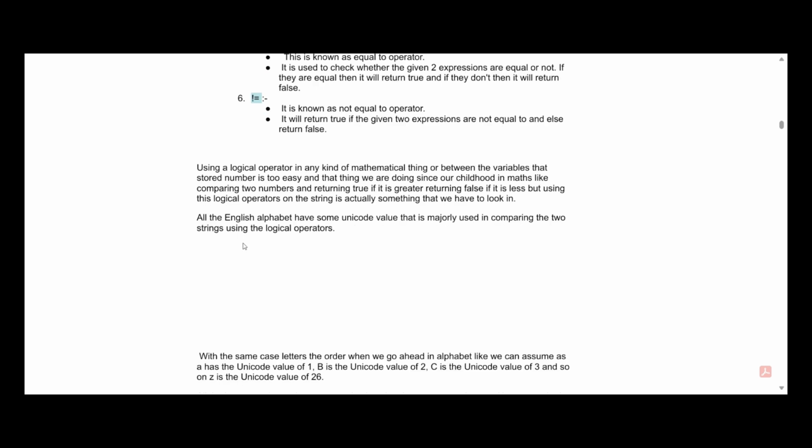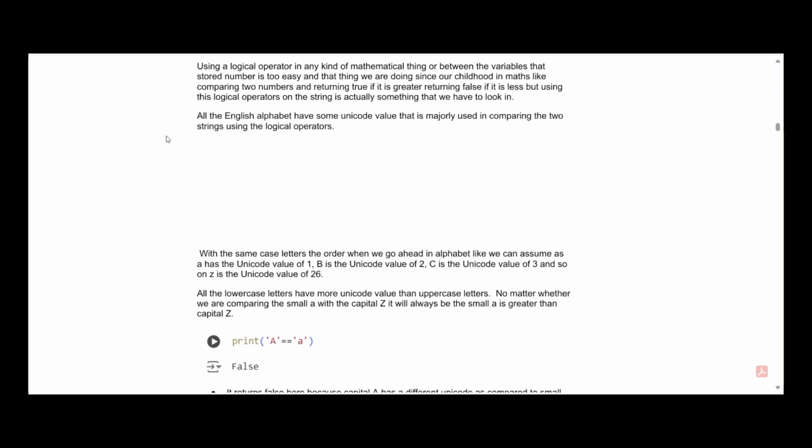Now, using a relational operator in any kind of mathematical thing or between variables that store numbers is too easy, and we have been doing that since our childhood in maths, like comparing two numbers and returning true if it is greater than, returning false if it is less than. But using this relational operator on strings is actually something that we have to look at: how we can use a relational operator on a string.